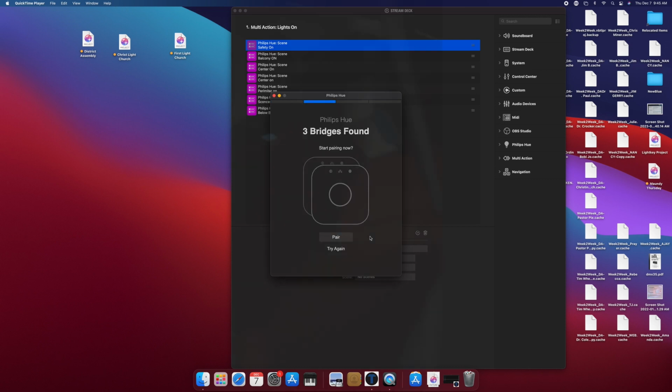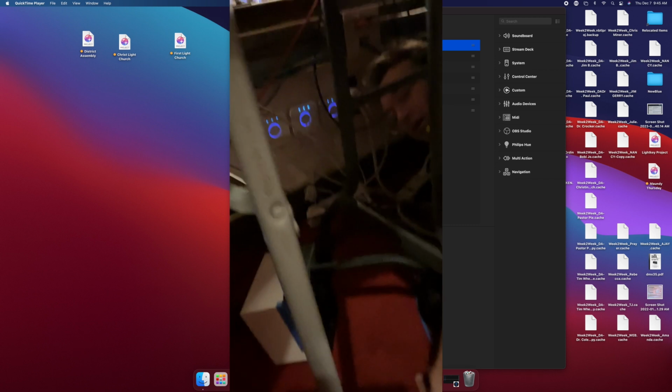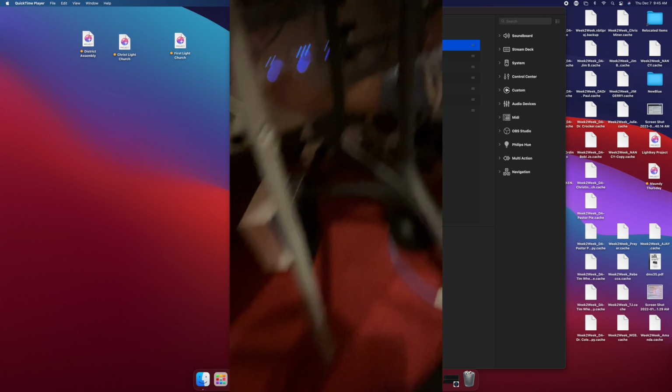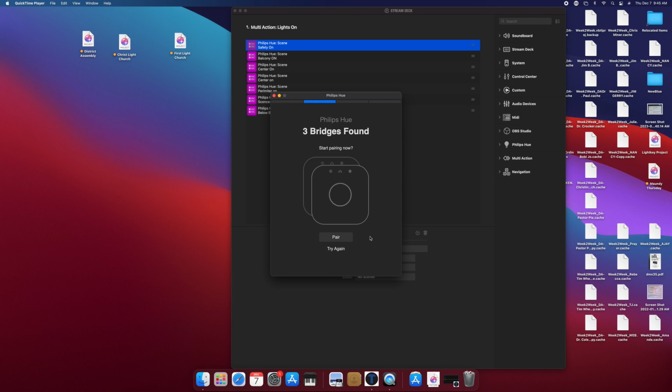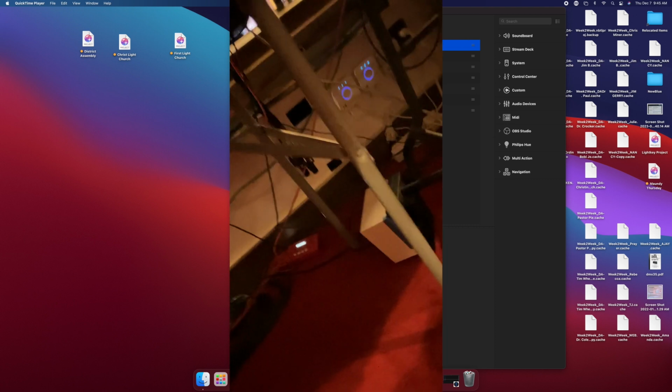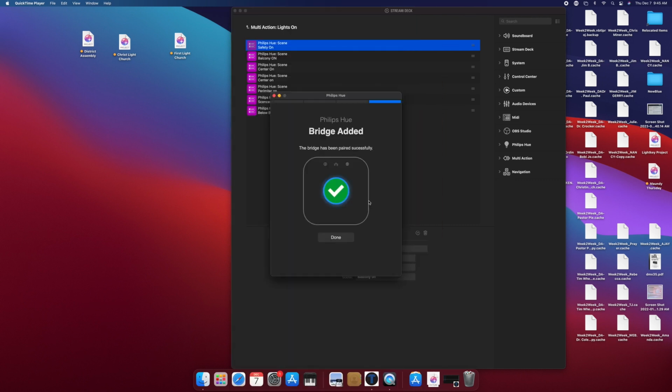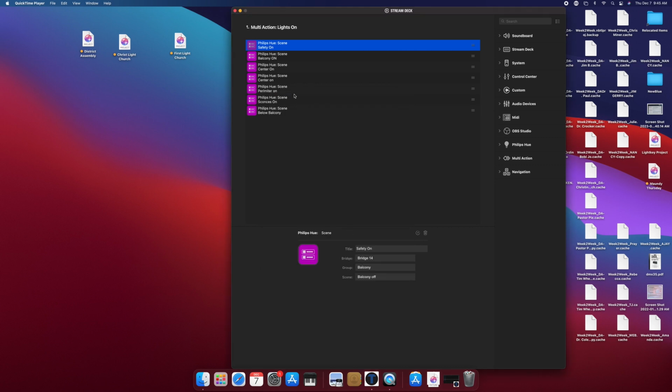And the bridges are down underneath the table. You can see the blue lights. And this has found 3 of them. You click Pair, and it will give you a checkbox there. So down below, we're pushing the buttons on that. So you just click Done, and